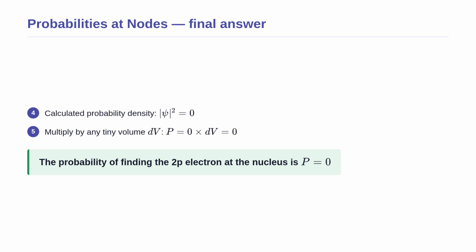The mathematical square of 0 is simply 0. This result tells us that the probability density at the nucleus for this specific orbital is exactly 0. There is no density of the electron cloud at this exact point. Next, we multiply our probability density of 0 by any tiny volume dV. The resulting probability is mathematically forced to be 0. Physically, this means it is completely impossible to find the 2p electron exactly at the nucleus. The electron simply does not exist there. It must exist somewhere else in the surrounding electron cloud.